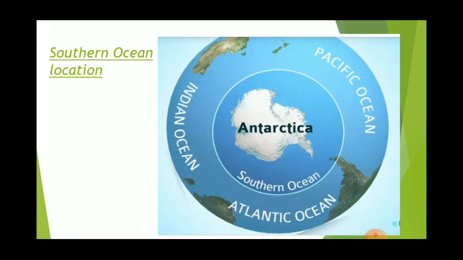Southern Ocean, we can see Southern Ocean here, and it is a combination of three oceans, Indian Ocean, Pacific and Atlantic Ocean, and Antarctica is surrounded by this Southern Ocean. It's clearly given here, it's a combination of three oceans.